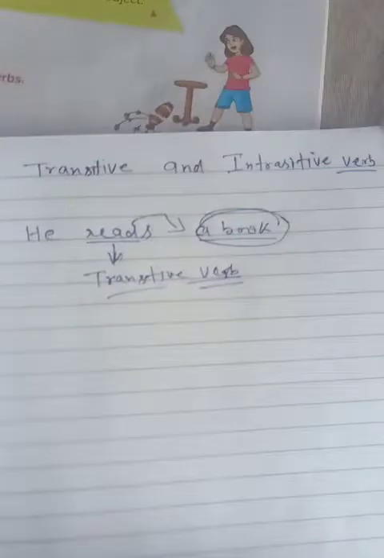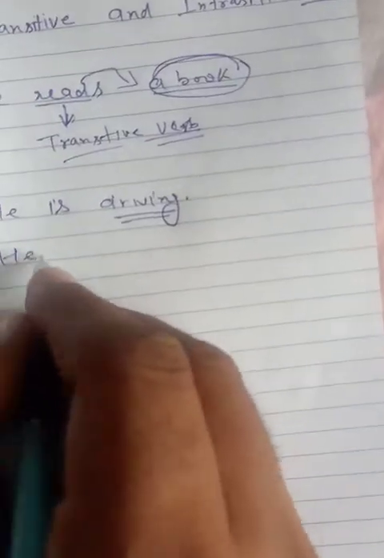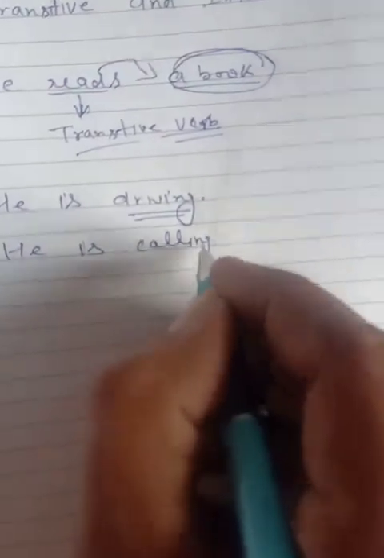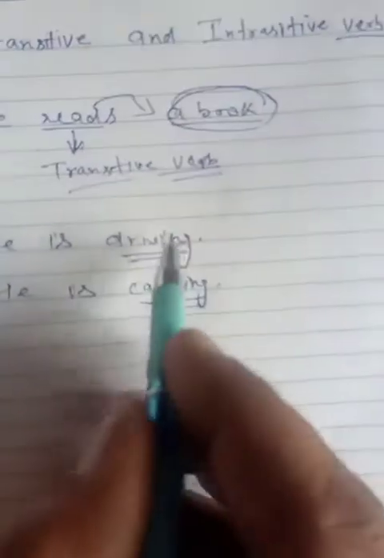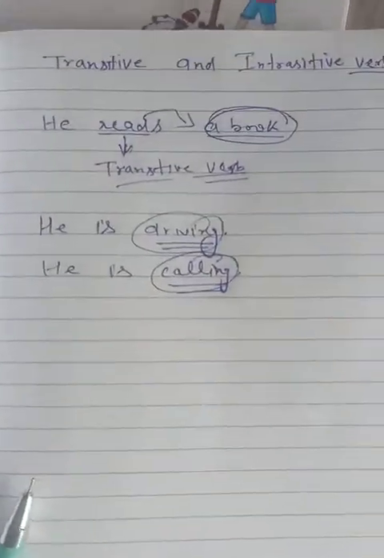For example, he is driving, or he is calling. Now for these verbs, we do not give any kind of object.